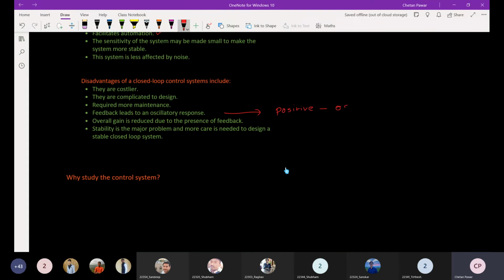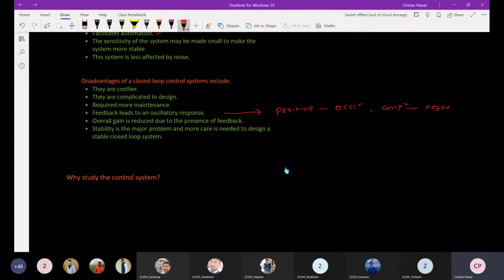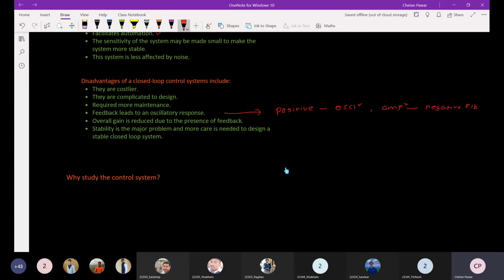So positive feedback will be the oscillator, right? And the amplifier will be using the negative feedback. Okay. So when you use positive feedback, there will be oscillation, right? So an oscillator works on the positive feedback mechanism, whether the RC phase shift oscillators or other oscillators you are using. Those work on positive feedback, okay? So that is also one thing.